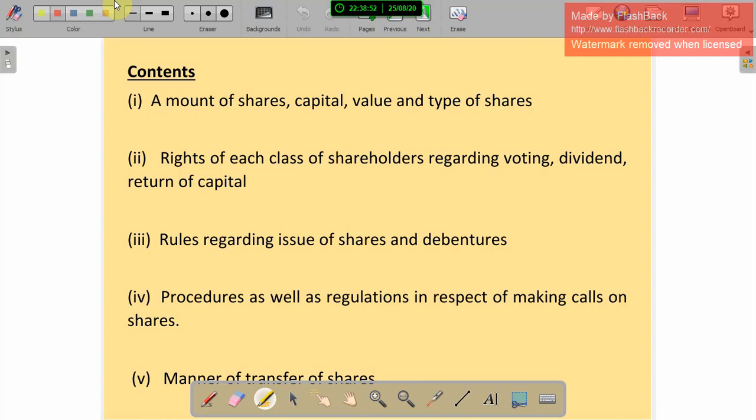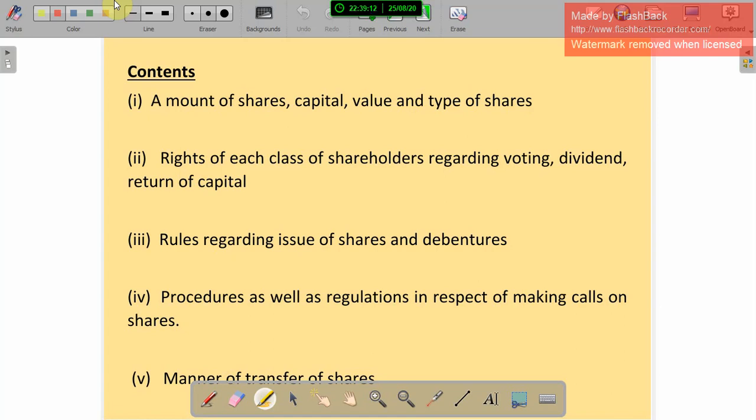And the rights of each class of shareholder regarding vote, dividend, and return on capital. We already studied in the characteristics of a joint stock company that there is one share, one vote. About that we have to mention in the articles of association.